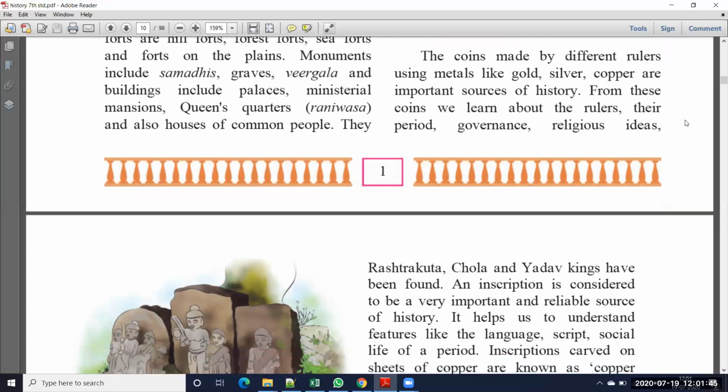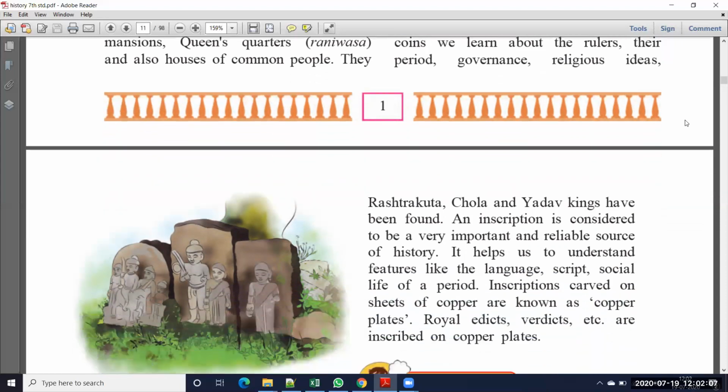So based on the pictures also, suppose in that coin a Sita Rama picture is there. Okay, so we can understand this king belongs to the Hindu religion. Suppose in that a Muslim symbol is there, like 786 and a moon symbol, so we can understand these coins belong to the Muslim period or Muslim religion. So we can understand the religious ideas also.